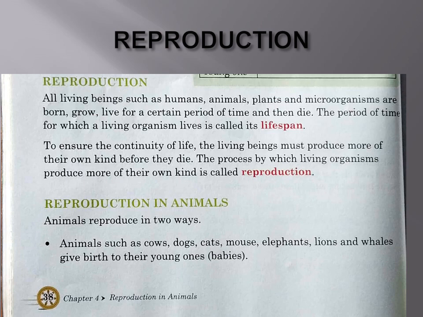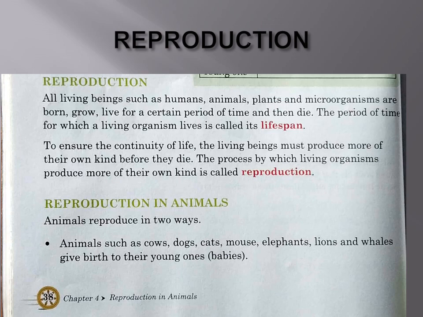We all know that, right? We are born, we live our life, and then after a certain period of time, all of us die. The period of time for which a living organism lives is called its lifespan.